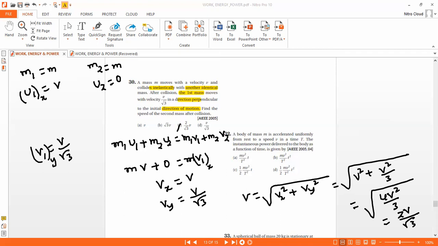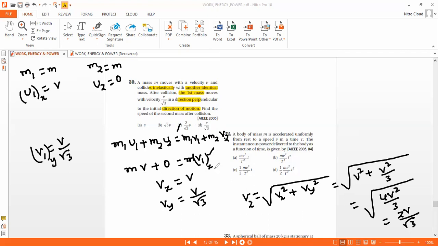Since momentum will be conserved, whatever the velocity of the first particle before collision will be equal to the velocity of the second particle after collision.